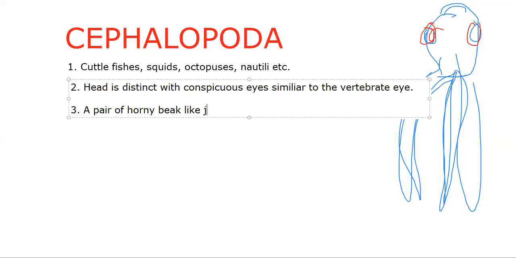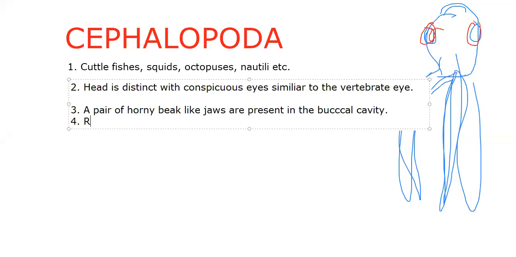Jaw-like structure. We can't say jaws clearly. A pair of horny beak-like jaws are present in the buccal cavity. In the buccal cavity, as usual, we have radula. So we also have to say radula is present in the buccal cavity.